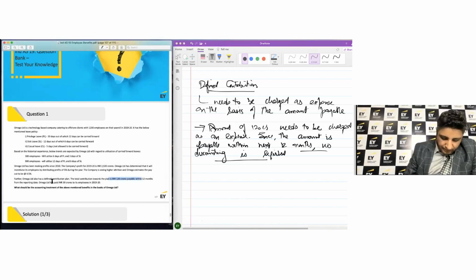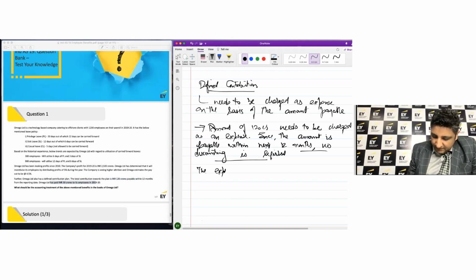It's also mentioned that 30 crores has already been paid. It means that the expense to be recognized is 120 crores, out of which the amount already paid is 30 crores.